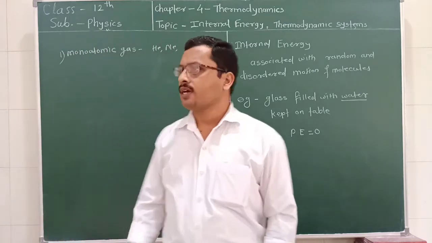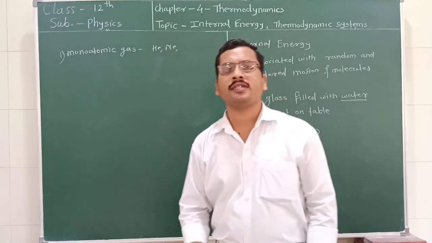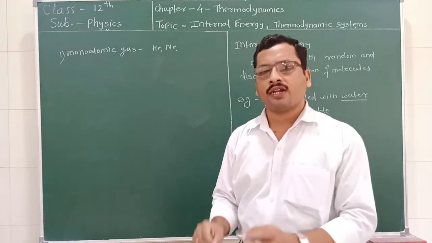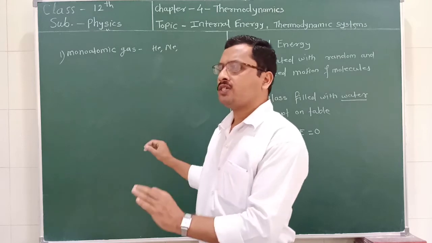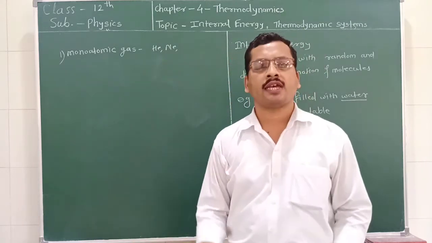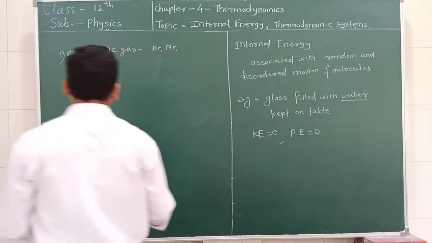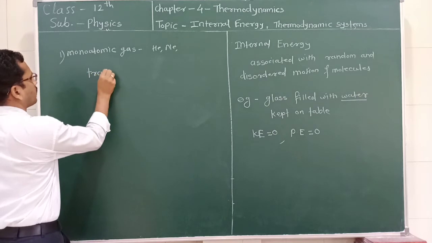In such gases, what is the internal energy? The internal energy of the molecules of this gas, helium or neon, is totally due to the translational kinetic energy.